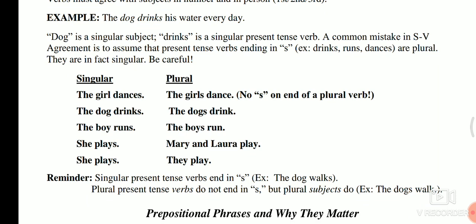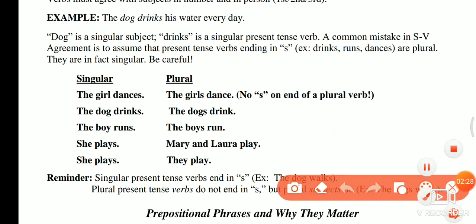Here one example is given: the dog drinks his water every day. As you can see here, where is the subject? Here dog is the subject. So dog is the subject. He drinks. So drinks is a singular thing, a singular present verb.